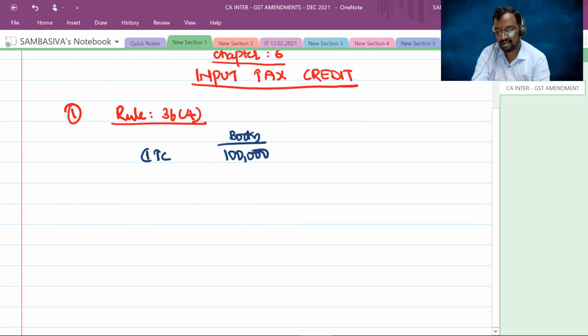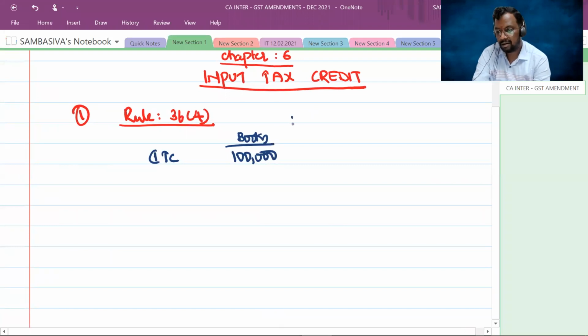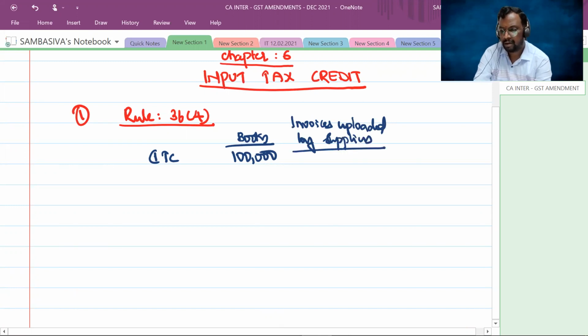And input tax credit as per the invoices uploaded by the suppliers in their GSTR-1, let us assume, came to around 80,000 rupees. So I have made some inward supplies, based on which I made entries into my books of account, and my books show that I am entitled to 1 lakh rupees of input tax credit.